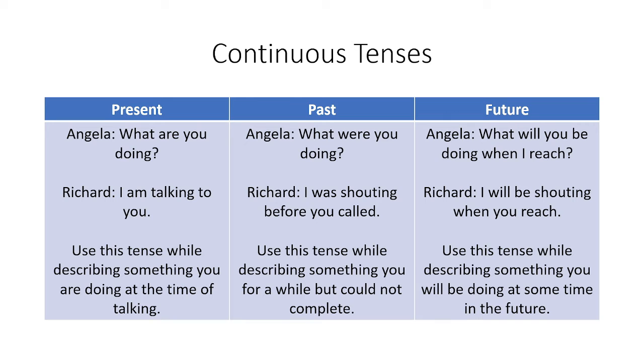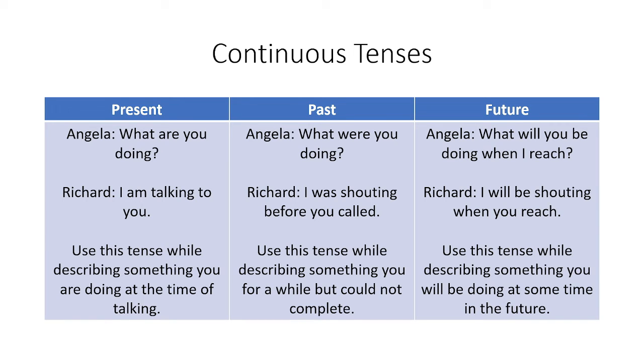Now let's move to the second part of tenses, that is the continuous tenses. So in the present continuous tense, here you are making use of helping verbs am, is, are. Okay, so here, what are you doing? Richard said that I am talking to you. So with this tense, you describe something you are doing at the time of talking.